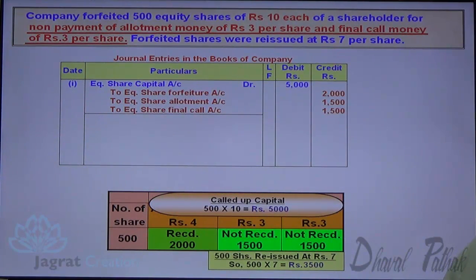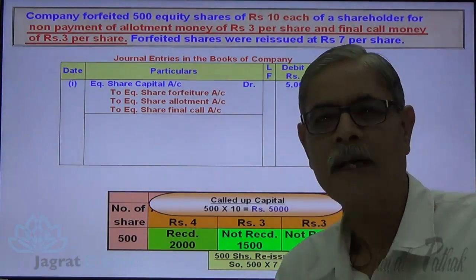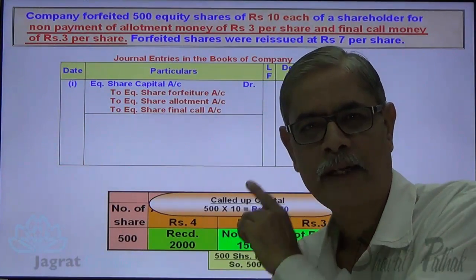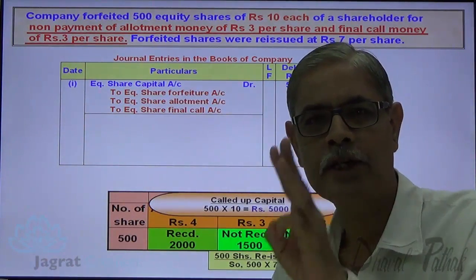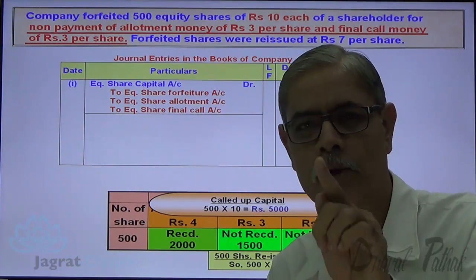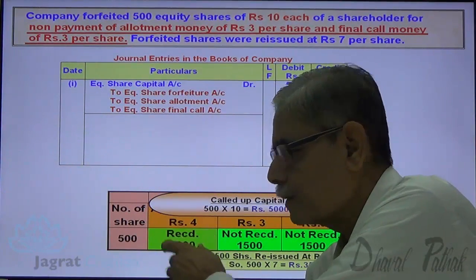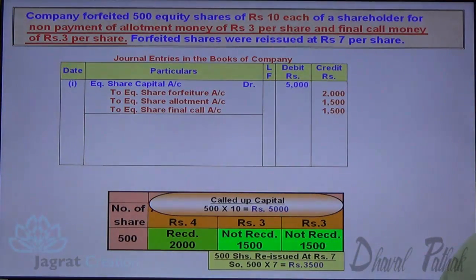Now, these shares are reissued at a price of rupees 7 per share. So 500 shares of 10 each reissued at a price of 7 per share. So reissue discount is rupees 3 per share. That reissue discount has to be granted from this forfeiture income. Now see, 500 into 7, 3,500 amount received.